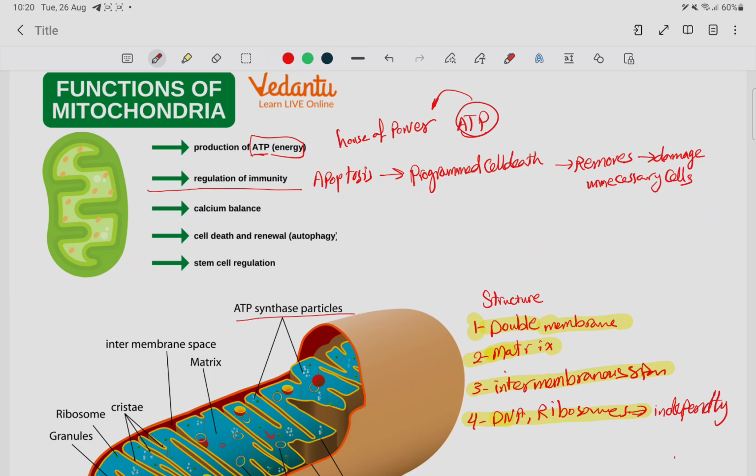Okay, it has also a role in calcium balance. It has a role in balance of calcium in the body. By the way, we forgot to mention that the ATP present helps in cellular respiration.